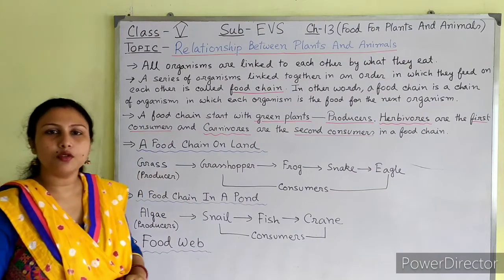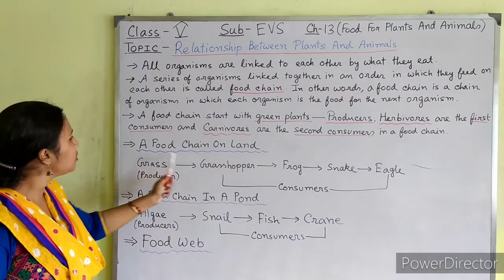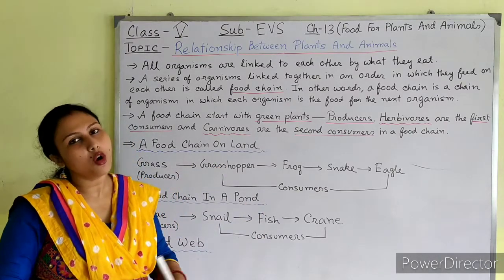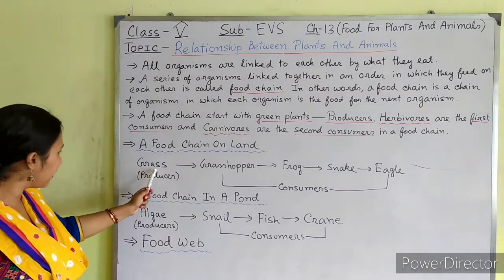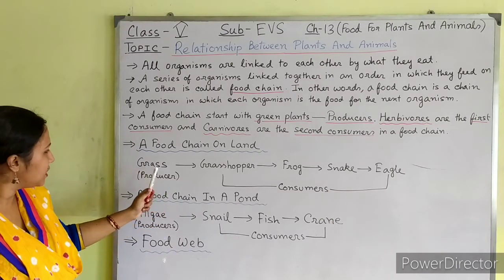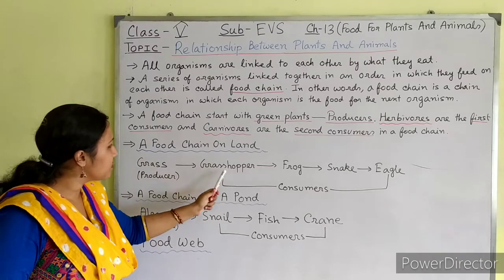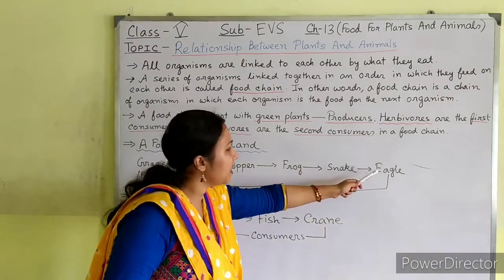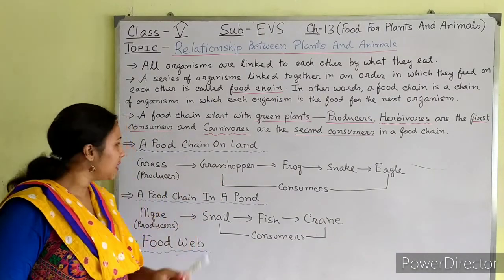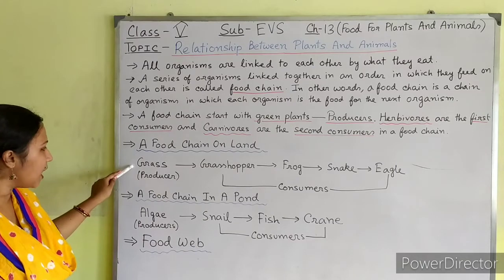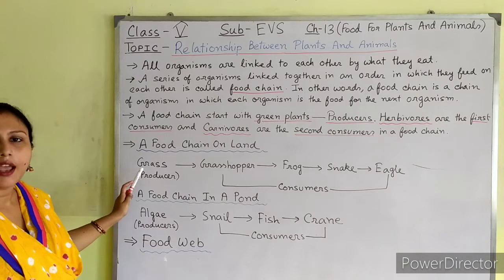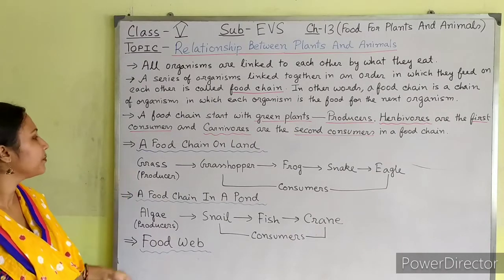Next, I will give you some examples, students. A food chain on land. I have written here an example of a food chain on land. So you can see here grass. Grass is the producer. Next, grasshopper, frog, snake, eagle. Now what does this chain signify? This chain tells that the grass is the producer. It can prepare its own food and grow by itself.